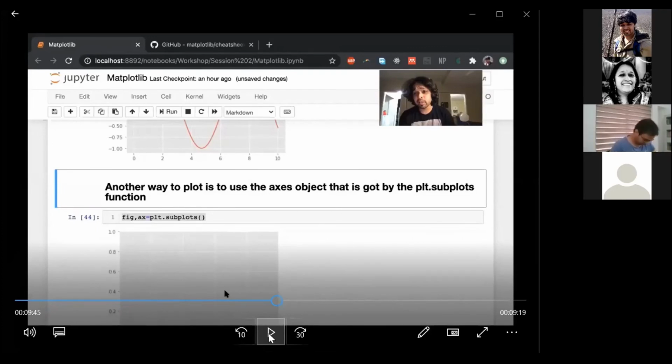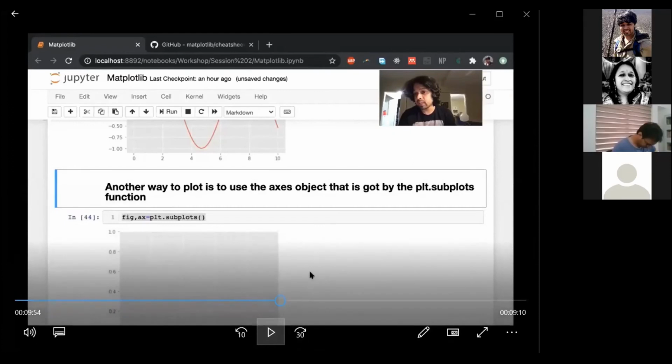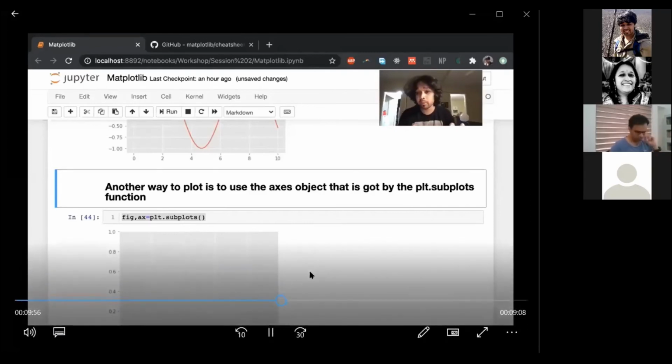Okay, let's continue. Both of them have their own advantages and both of them are extremely similar. Pick one of them, and just learn how the other one sort of operates.